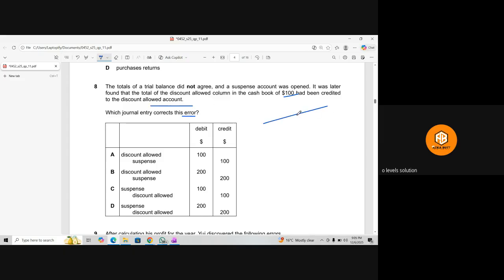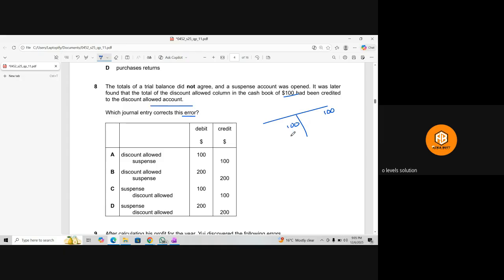As you can see, this is your discount allowed account. You need to debit this, but you just credited it. That was your mistake. If you rectify this by writing 100 here, then when you total the discount allowed account, 100 and 100 will cancel out. When balancing, you deduct the credit side from the debit side, so 100 minus 100, the net effect will be 0, and we don't want that. We want to keep the $100 in discount allowed.